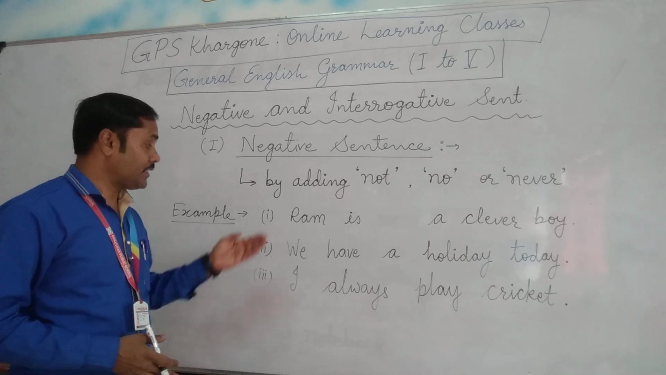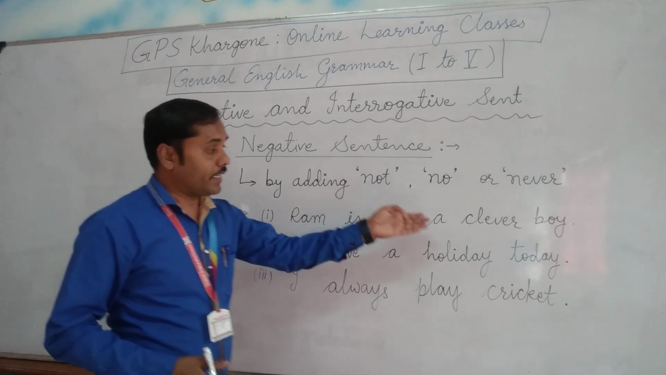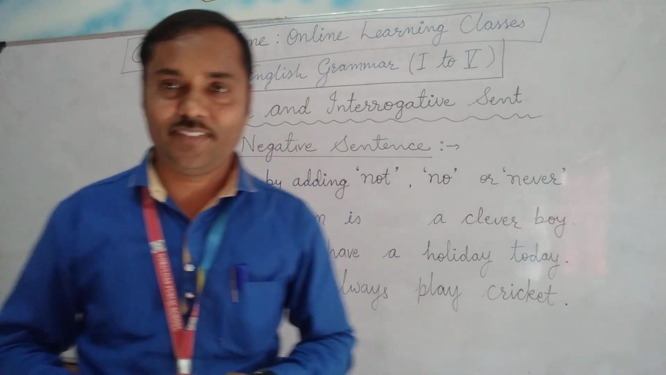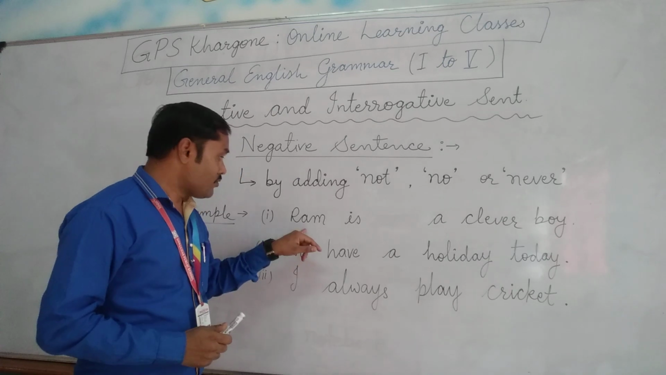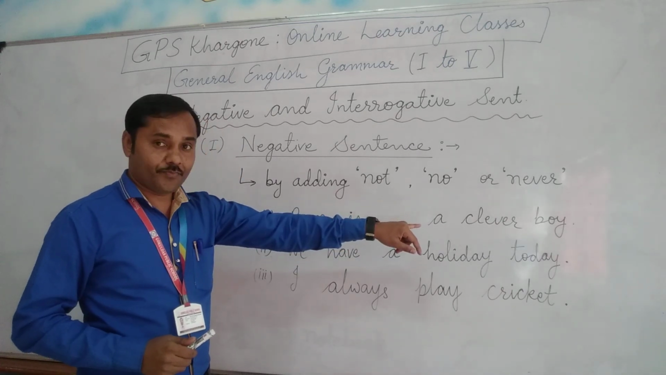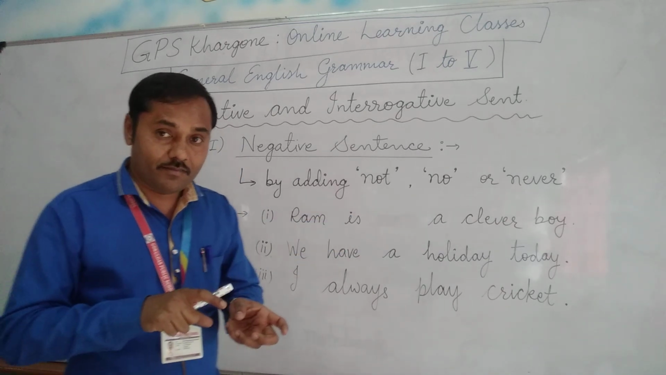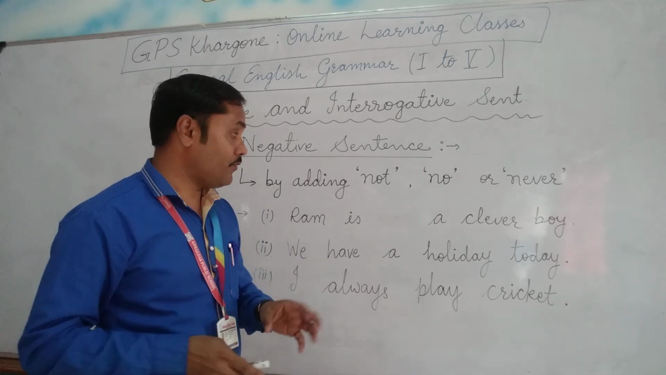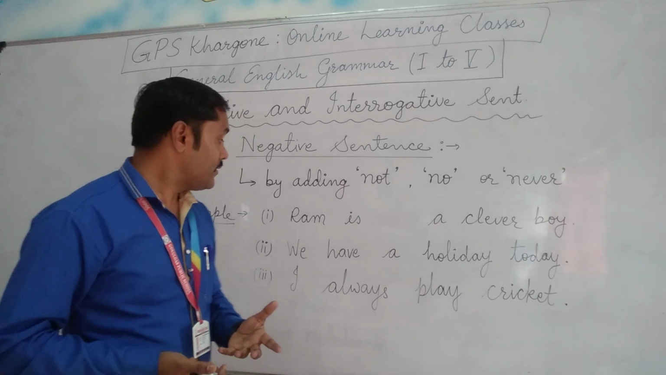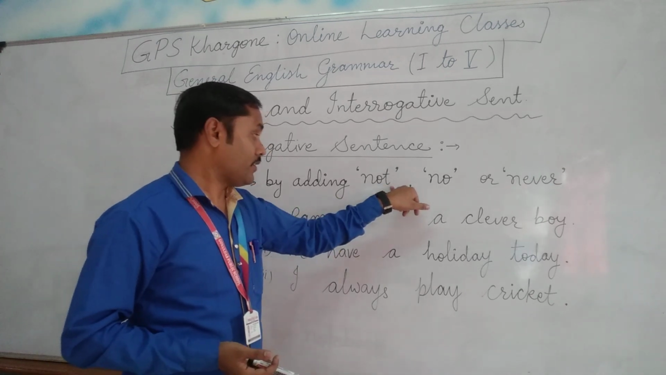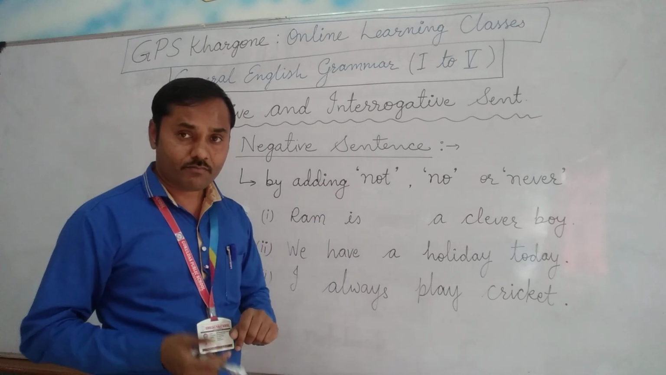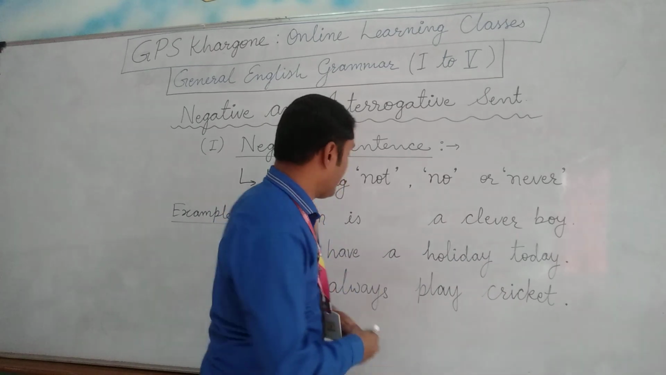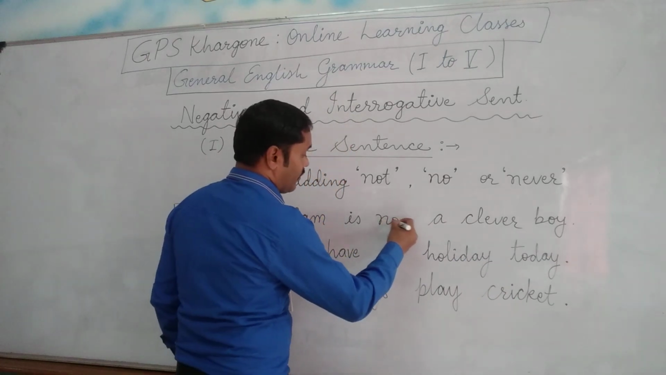The first example: Ram is a clever boy. He is very intelligent. He is very sharp. So Ram is a clever boy. If I want to deny this sentence, what would I do? I would add this word not here. How? Ram is a clever boy. Ram is not a clever boy. Very simple.